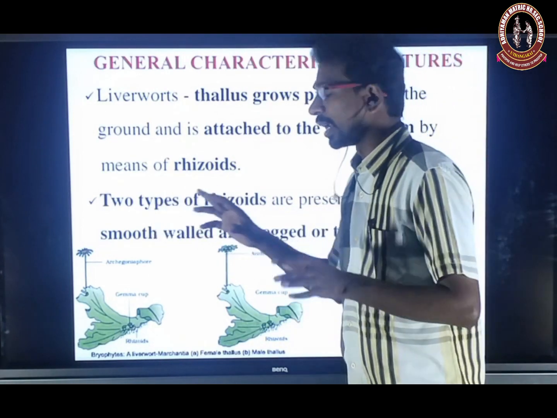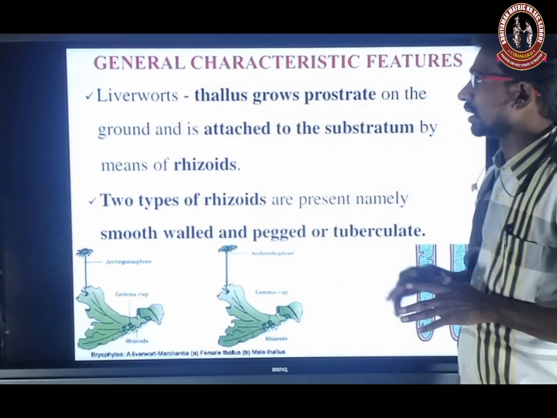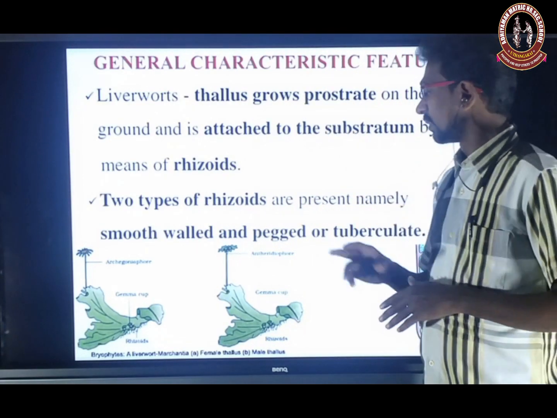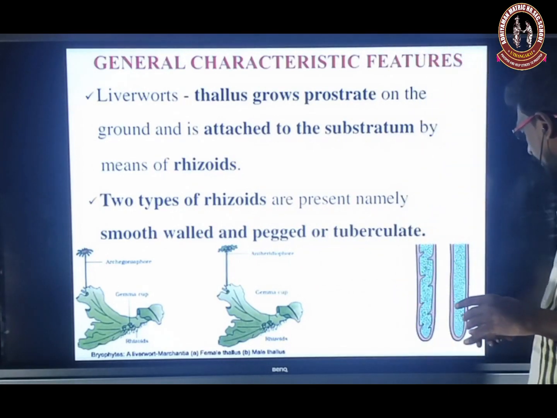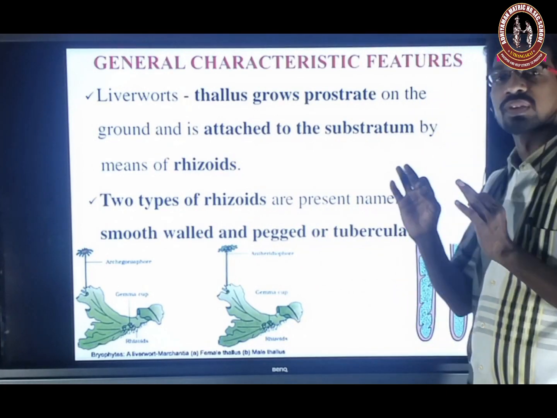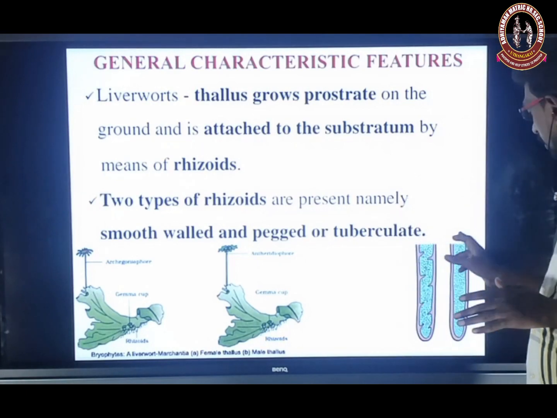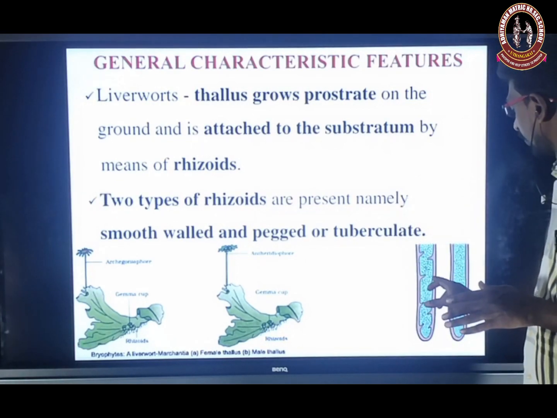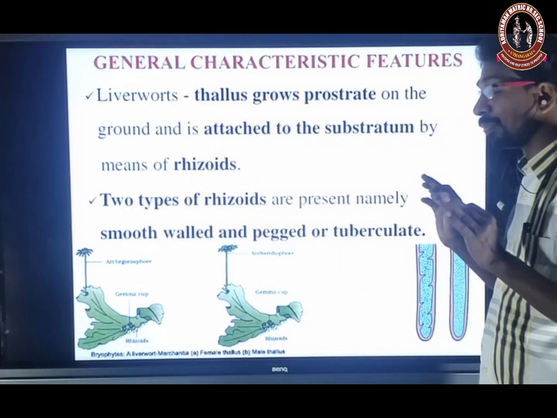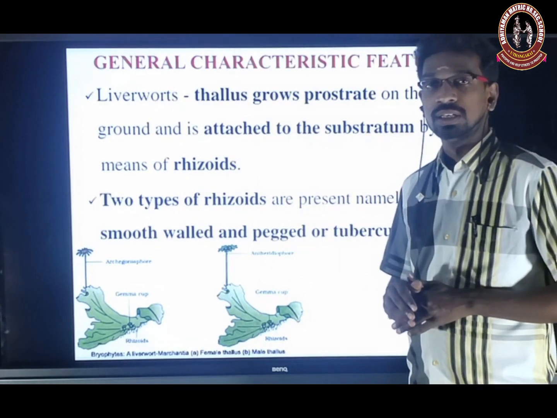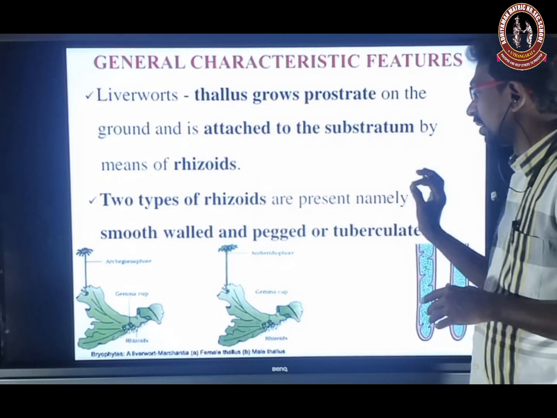There are two types of rhizoids present in bryophytes. One is smooth-walled, where there is no infolding structure. In the other, an infolding structure is present, so it is called pegged or tuberculated rhizoids.